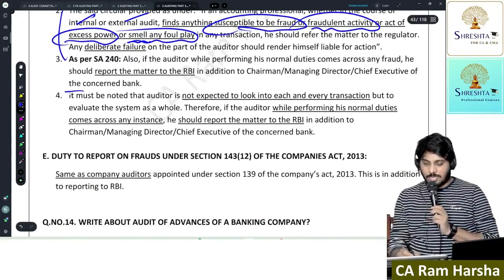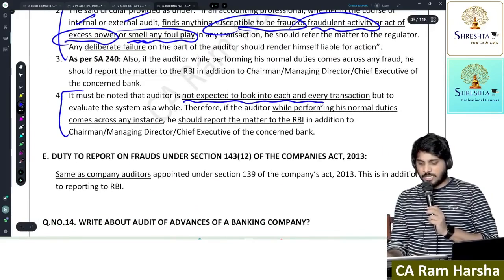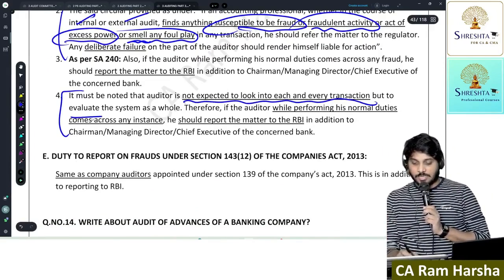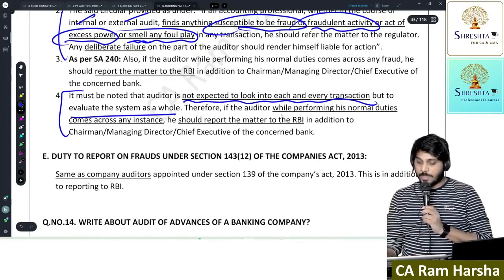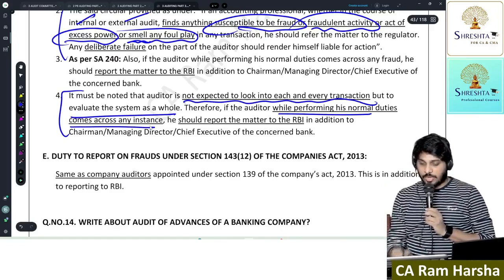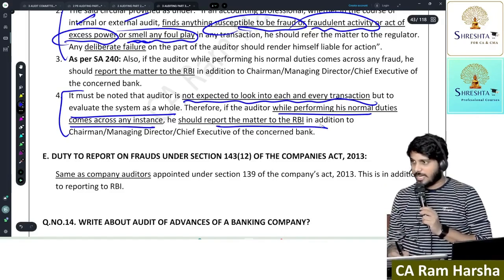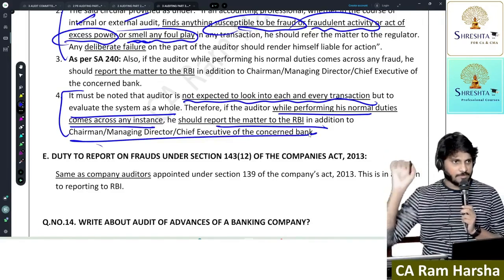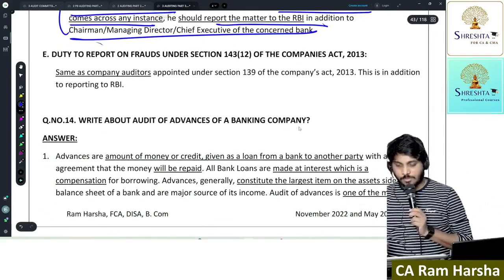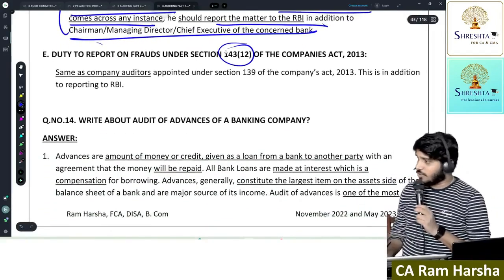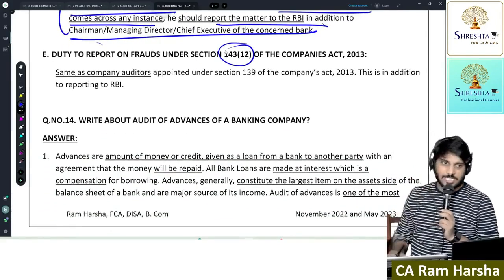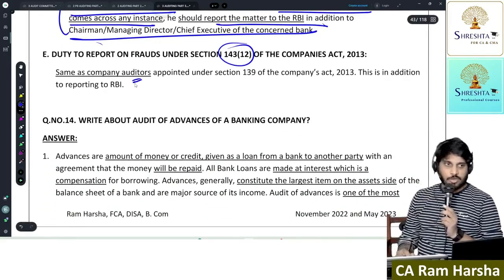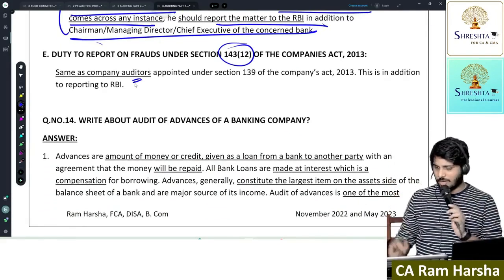Able to understand? But remember, it does not mean you are expected to look into each and every transaction, but look at the system as a whole. While performing your duties, if you come across any instance, please report the matter to RBI in addition to those charged with governance of the bank. Are you clear? The bank auditor also has a duty to report on fraud under 143 subsection 12. So you have a duty to report on fraud, which is the same as a company auditor.